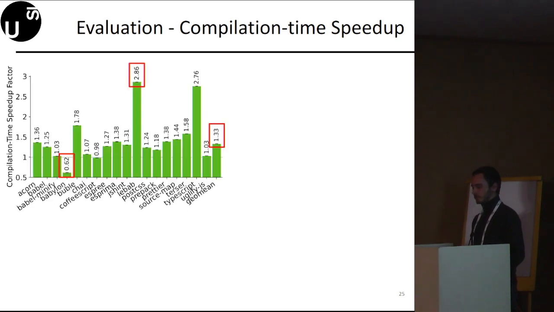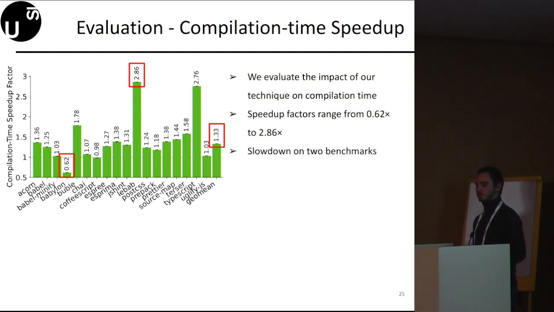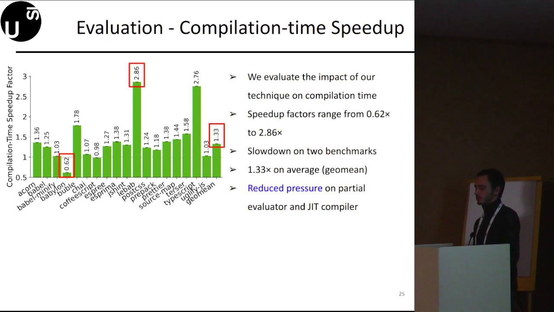Finally, we evaluate the impact of our technique on the compilation time. In this case, we see speedup factors that range from 0.62 to 2.86. We can see a slowdown only on two benchmarks. We have a speedup factor of 1.33 on average. In this case, we can say that our supernodes reduce the pressure on the partial evaluator and the JIT compiler. This is because the partial evaluator has fewer nodes to evaluate, and the JIT compiler has fewer exceptions and polymorphic call sites to optimize.